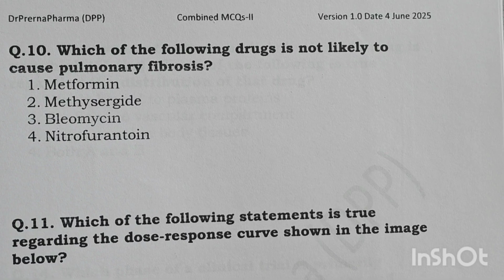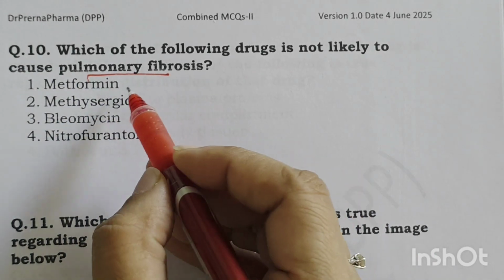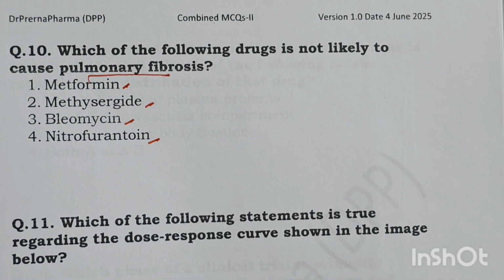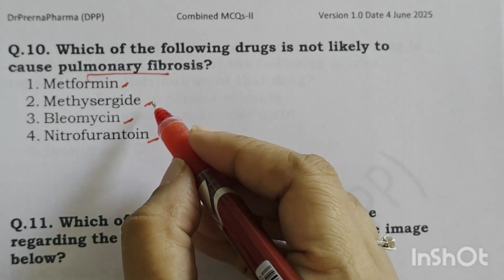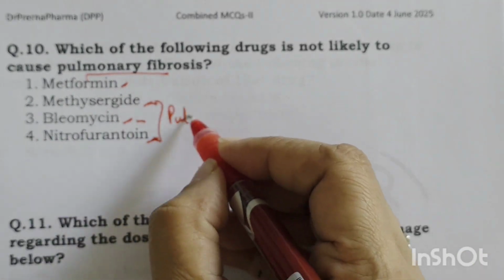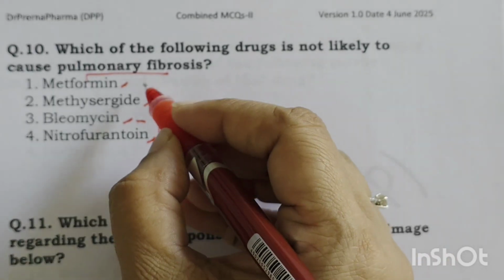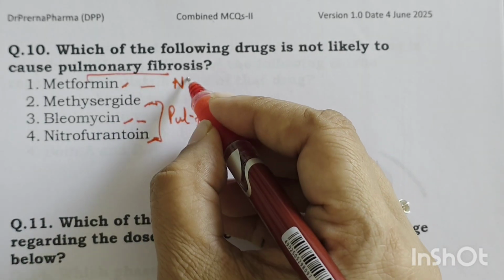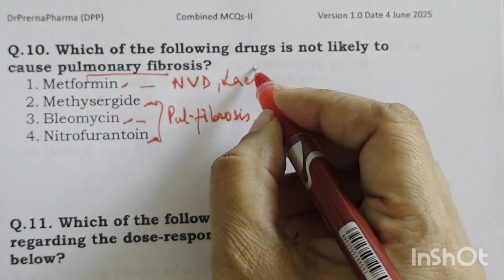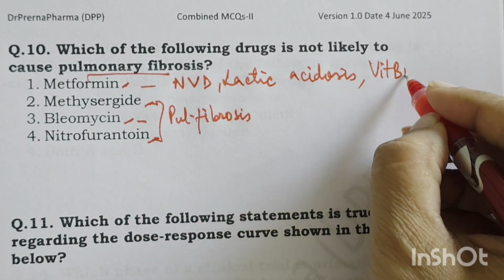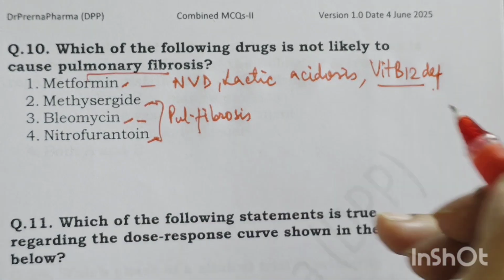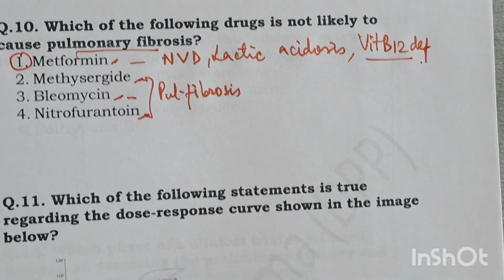Which of the following drugs is not likely to cause pulmonary fibrosis? The options given are metformin, methysergide, bleomycin, nitrofurantoin. Now the drug which does not cause pulmonary fibrosis is very clear here. See, methysergide, bleomycin and nitrofurantoin all cause pulmonary fibrosis. Metformin is an anti-diabetic drug, and the side effects associated with it are usually nausea, vomiting, diarrhea and lactic acidosis. That is also more common with phenformin and vitamin B12 deficiency, right? So it does not cause pulmonary fibrosis, so that is the correct answer here.